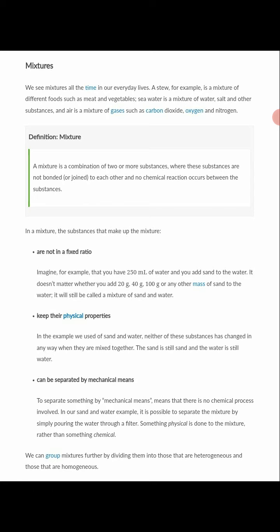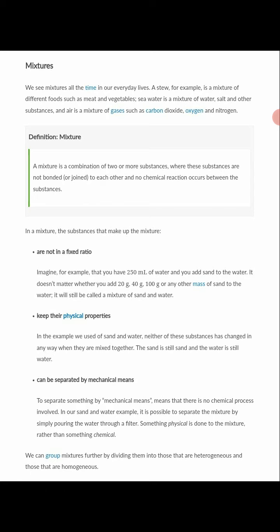together. Physically combined together. Now, in a mixture, the substances that make up the mixture, number one, are not in a fixed ratio. What that means is that if you have 250 ml of water and you add sand to the water, it doesn't matter whether you add 20 gram, 40 gram, 100 gram, or any other mass of sand to the water, it will still be called a mixture of sand and water. They are not in a fixed ratio.